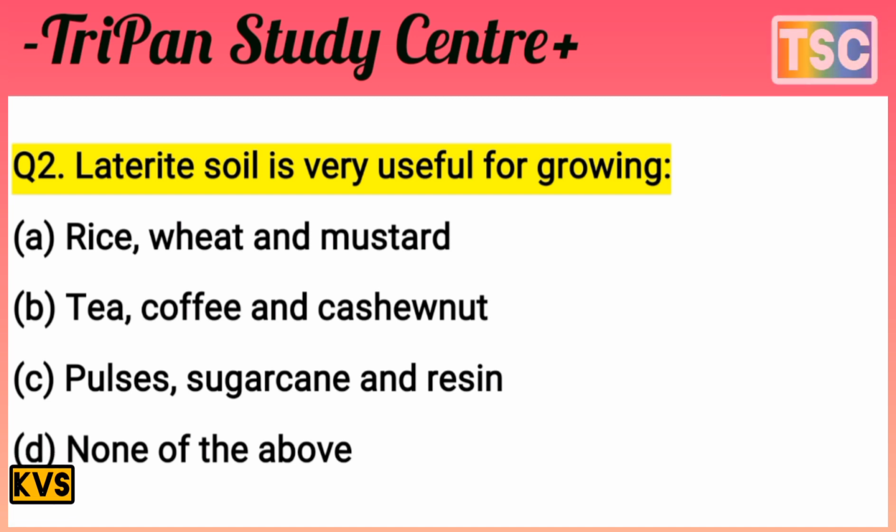And none of the above is not possible. The answer here is B, tea, coffee and cashew nut, because these grow very easily in laterite soils. That's important. Let's see the next question.